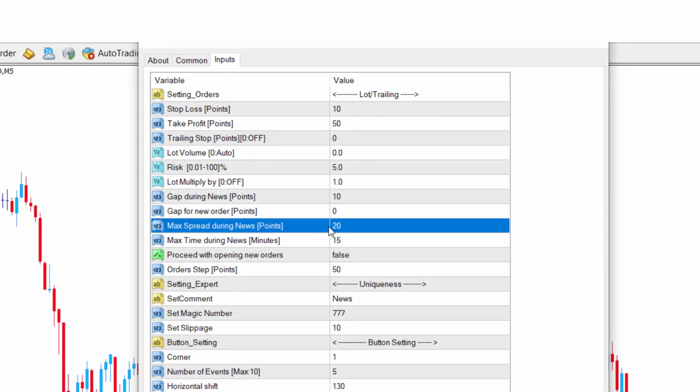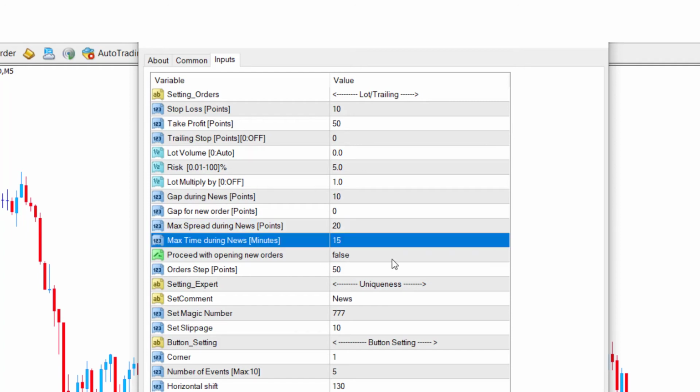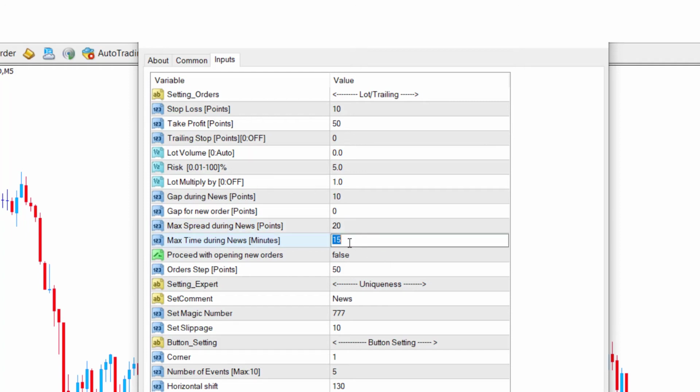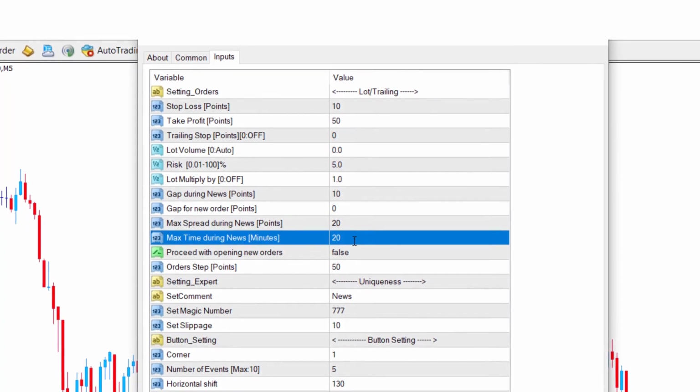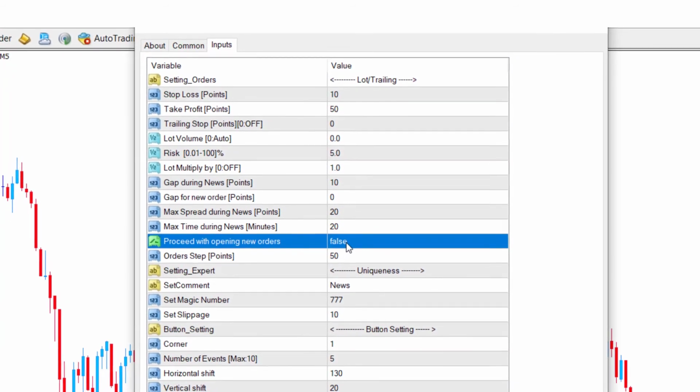Max spread during news. In this section we determine the allowable spread. If the broker offers a higher spread than you entered here at that moment, the expert will not take a position. Max time during news. In this section we specify how long after the news the expert will look for the conditions to get the position.